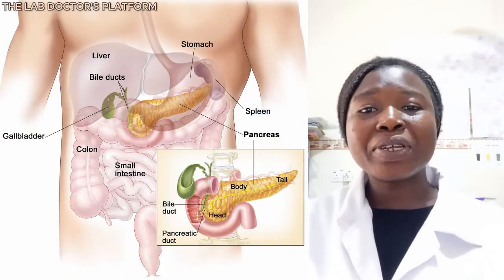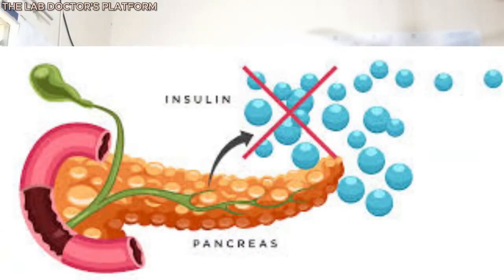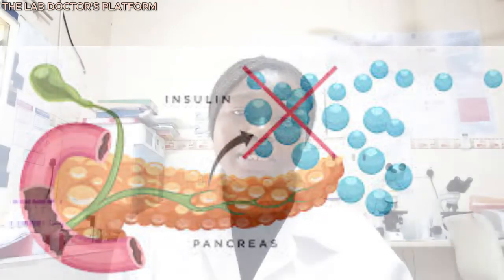So the pancreas secretes insulin into the bloodstream. This helps circulate the needed amount of glucose to the various cells in the body, tissues, and then organs. So diabetes sets in if there is a destruction of the pancreas, leading to insufficient insulin and also insulin resistance. Insulin resistance is where the human cells do not respond normally or adequately to insulin.